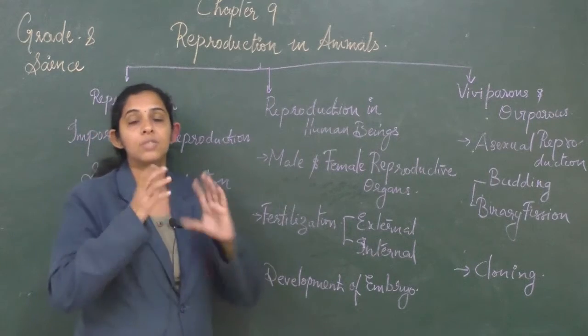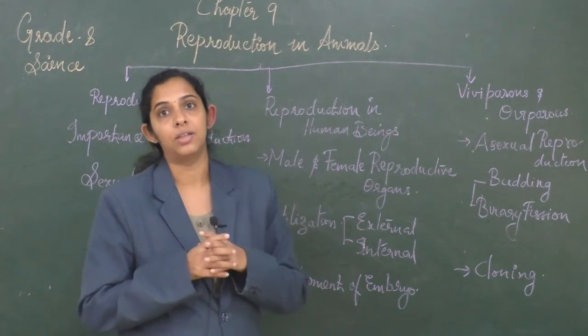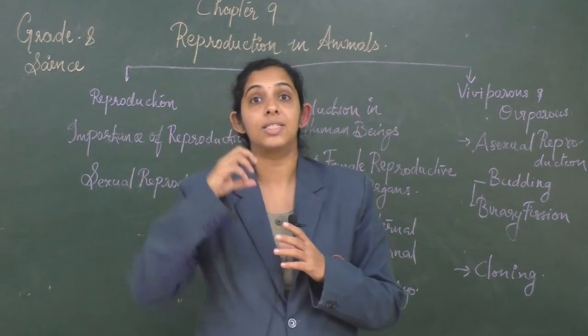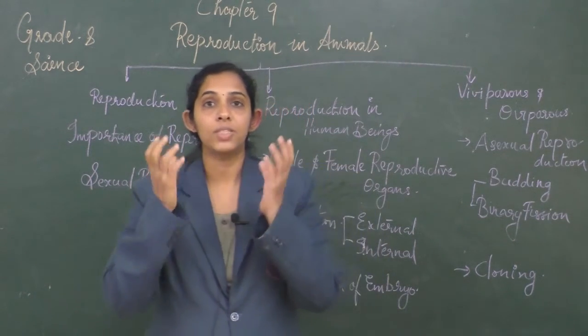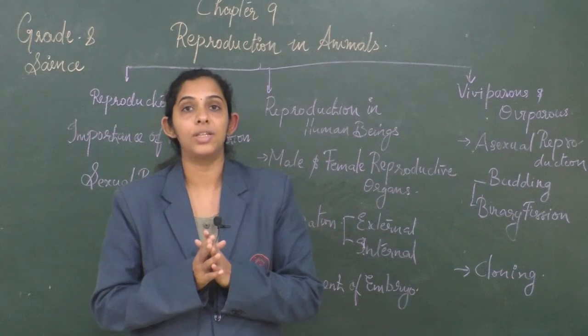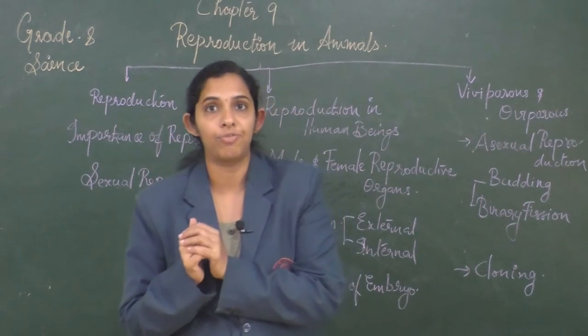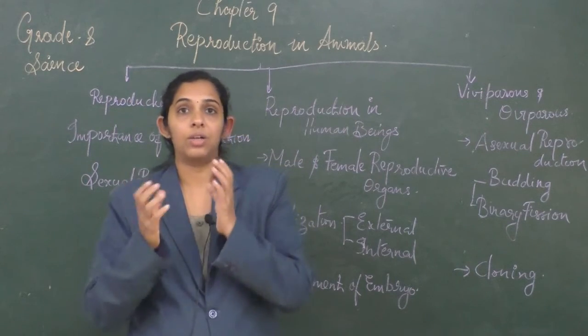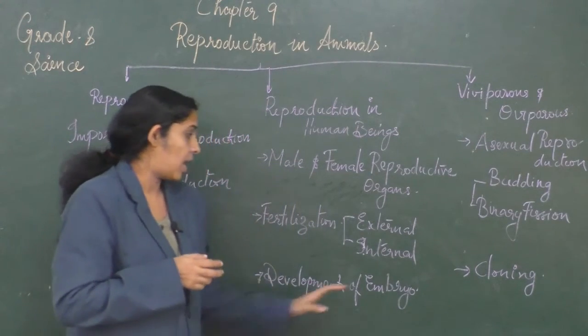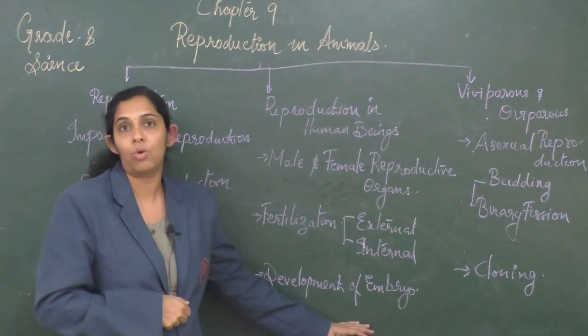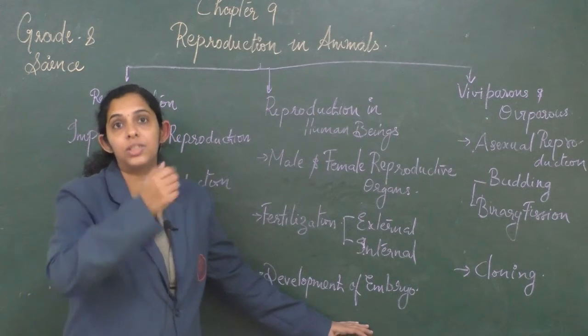Once fertilization has happened, the fertilized zygote, the first cell, starts dividing and forms a ball of cells. We call it blastocyst or morula. We have seen the different stages of development of the embryo. On reaching its blastocyst stage, the embryo moves to the uterus and embeds itself in the wall of the uterus, where further development happens.